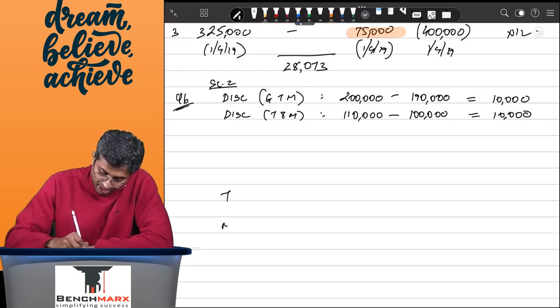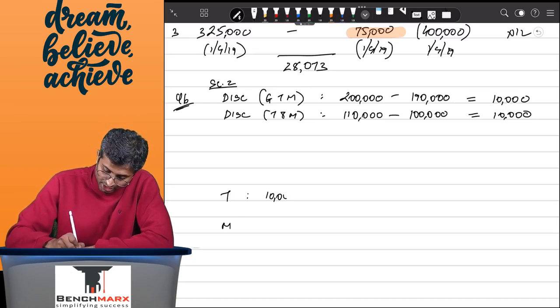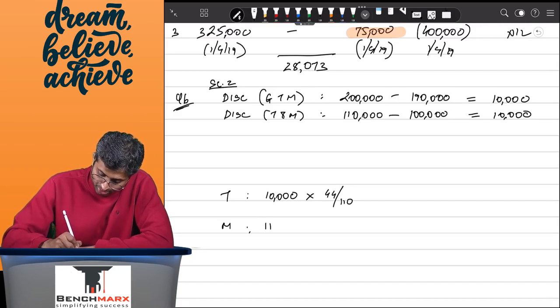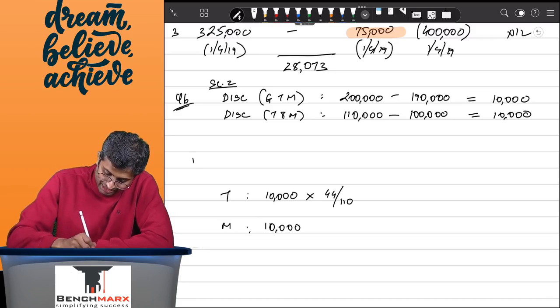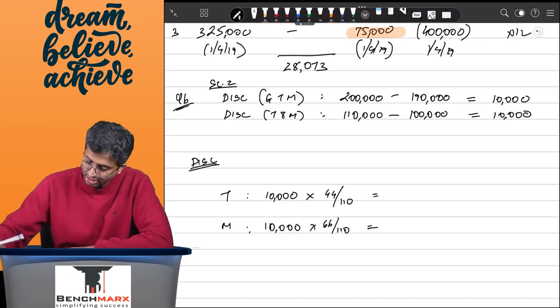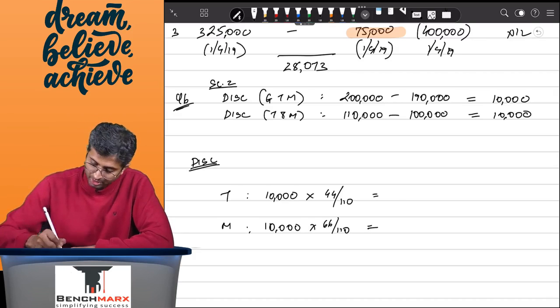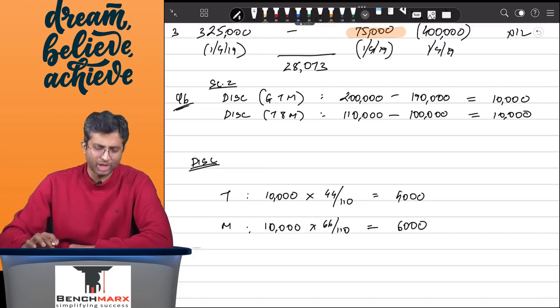If I am doing the workings for T and M, out of the total discount of 10,000, it is attributable to T in 44 by 110 ratio and to M in 66 by 110 ratio. This is discount allocation: 10,000 into 44 upon 110 comes to 4,000 allocation of discount to T and 6,000 allocation of discount to M.